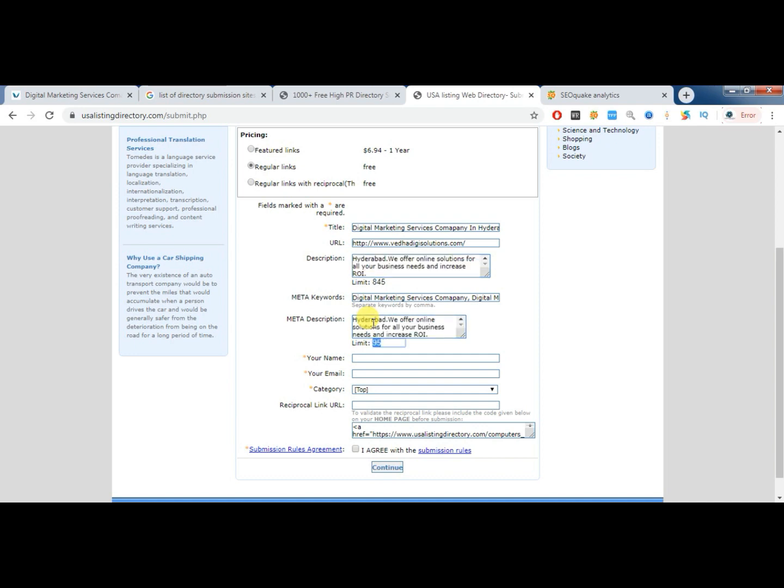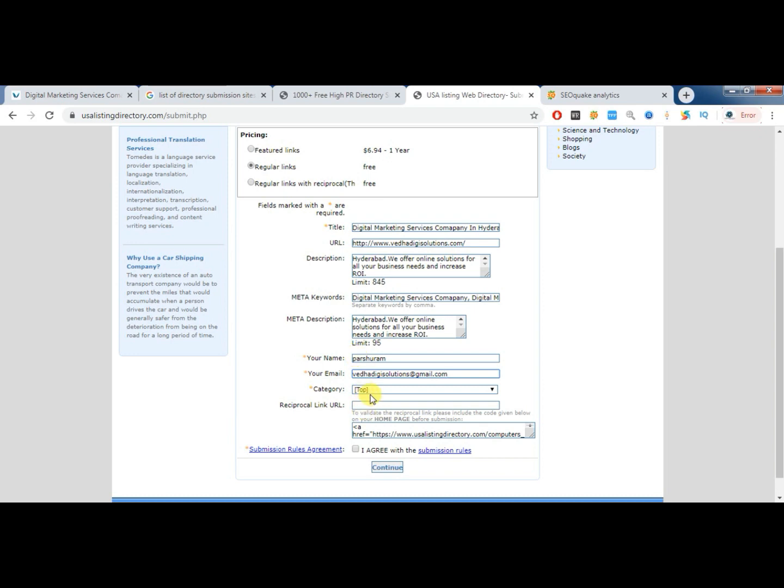Then the link submission person name, and your email ID. You should make clear which email you want to receive approval mails or any other communication on. That email you need to give.